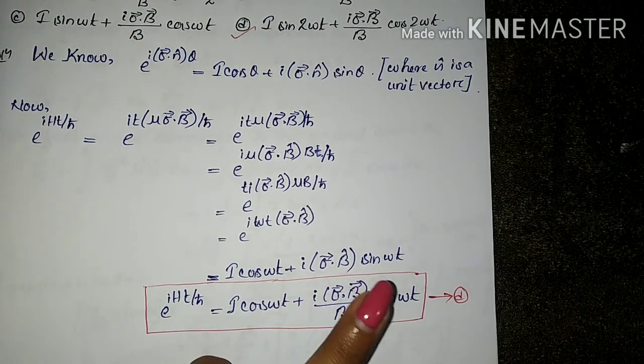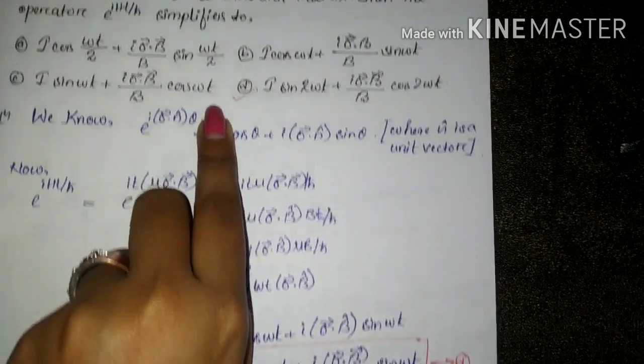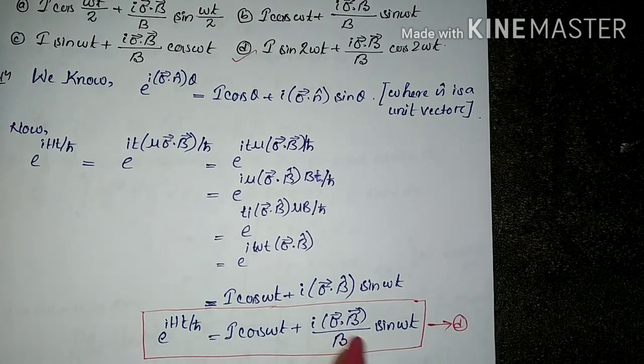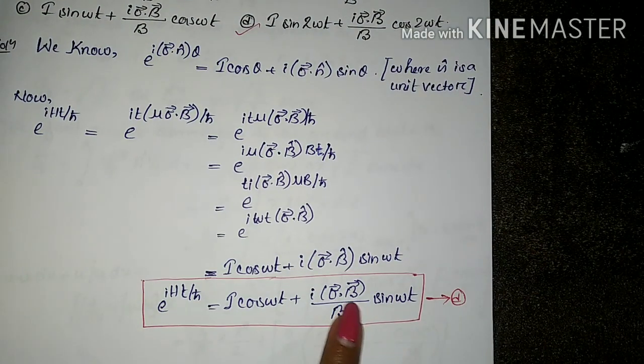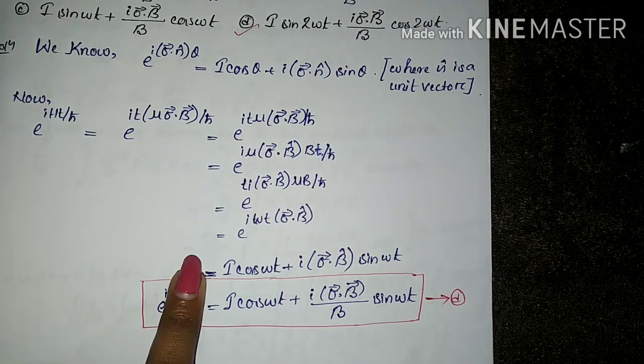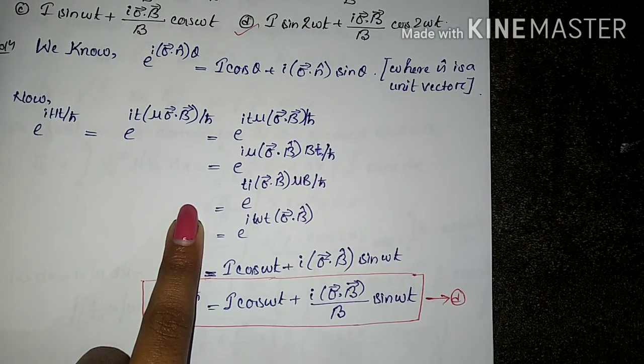Finally we have to see the form of the options. We have a vector B here, so instead of B cap, we will write vector B by B. So this is what we can write. You can do it directly from this step. I have just evaluated it so that you might not have any confusion.